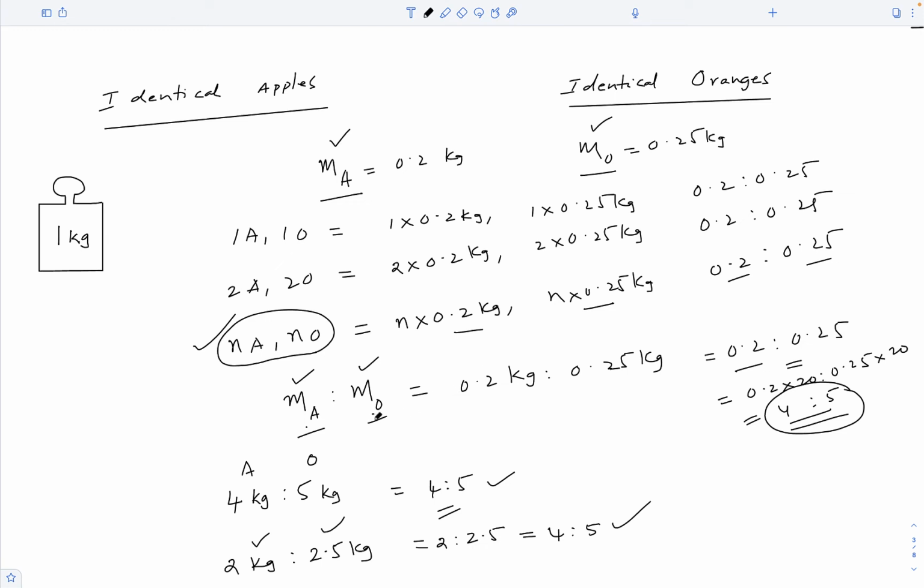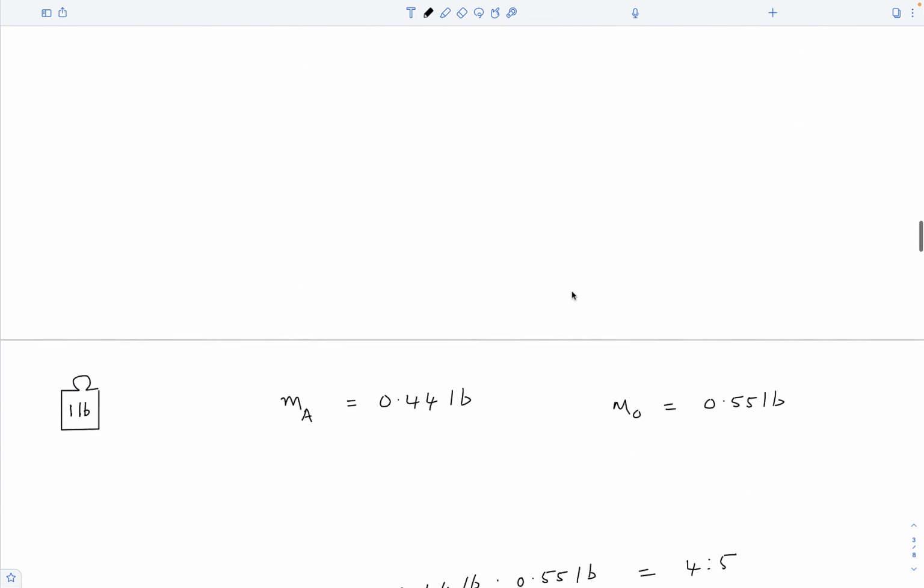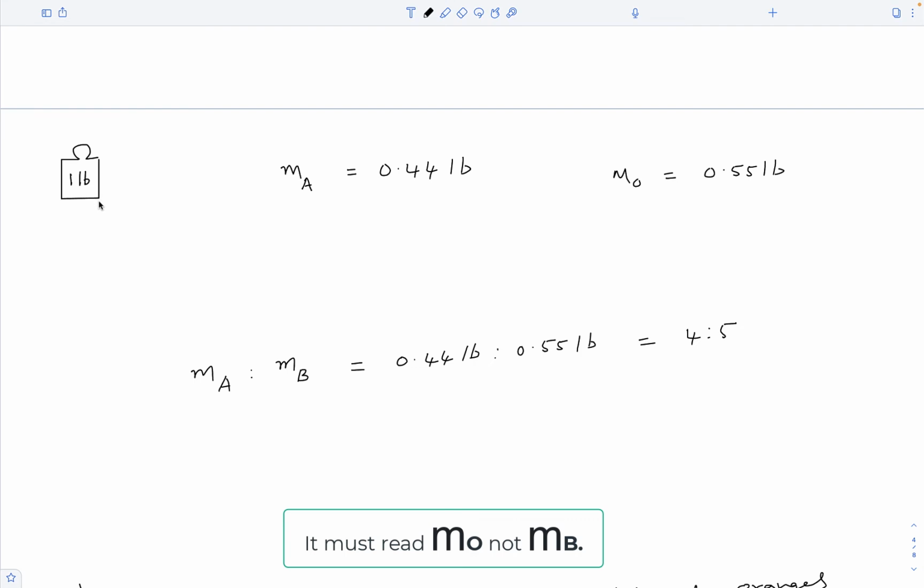Now, how did we figure out the ratio between the mass of an apple and an orange? By weighing them using a kilogram weight as reference. What if this weight is not available? We can use a pound weight if it is available, and if you weigh them using this reference, their masses would be 0.44 lb and 0.55 lb respectively.